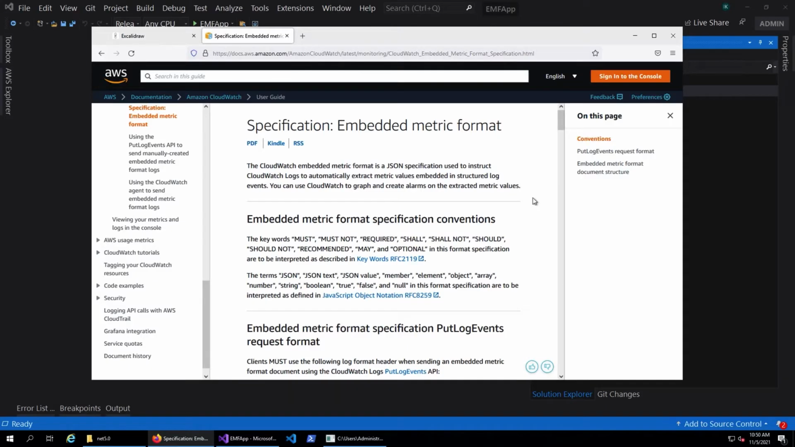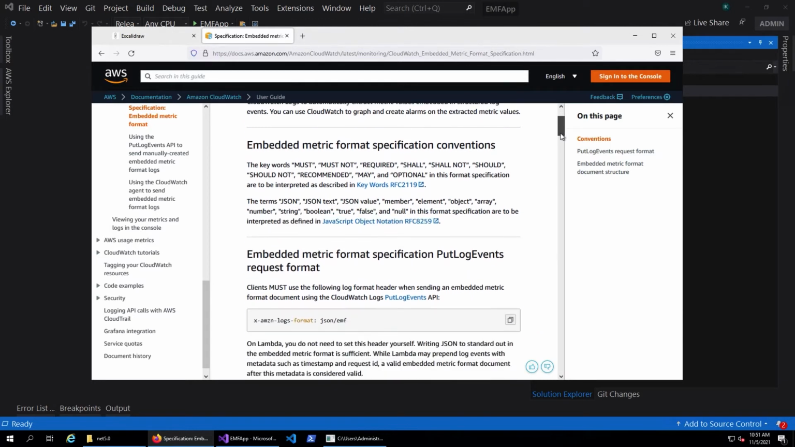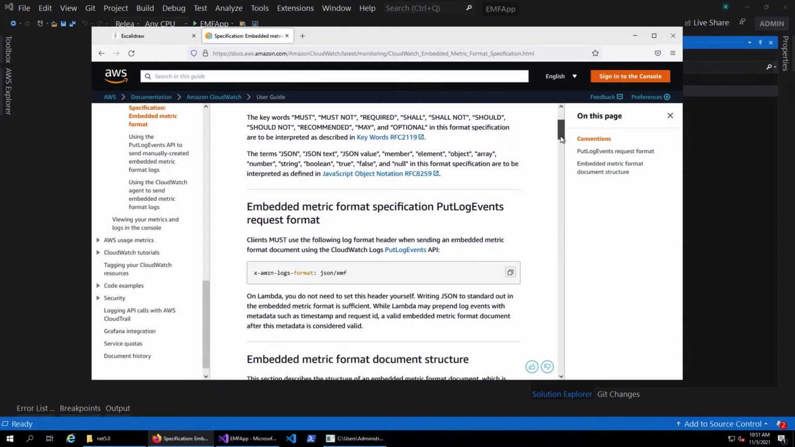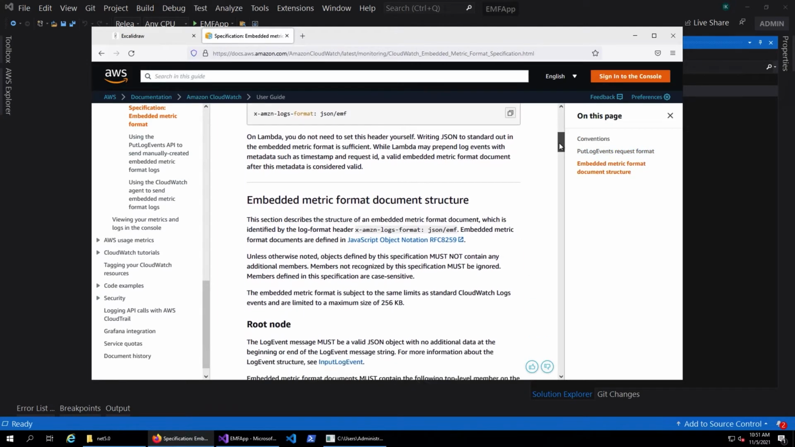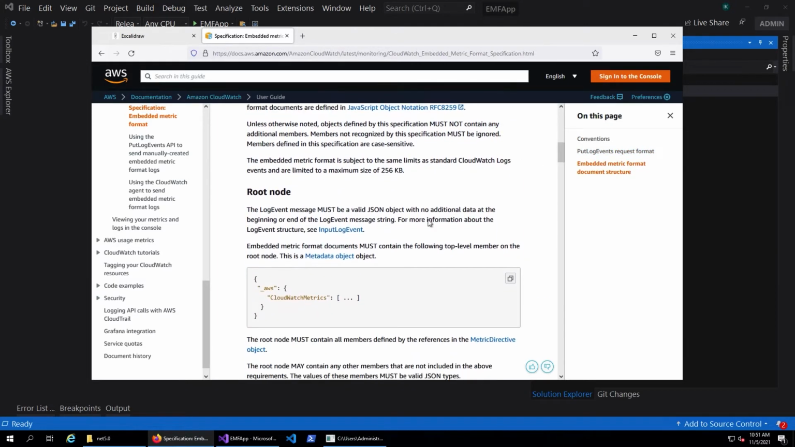Now let's take a look at how you can use the embedded metric format specification to send metrics to CloudWatch. With this, all you have to do is, instead of using PutMetricData API calls, use PutLogEvents API calls, and use a specific HTTP header to send your metric data in the form of log events. The log event looks a specific way, and this is the root structure. We'll look at that in detail, but before that, let's look at the code.